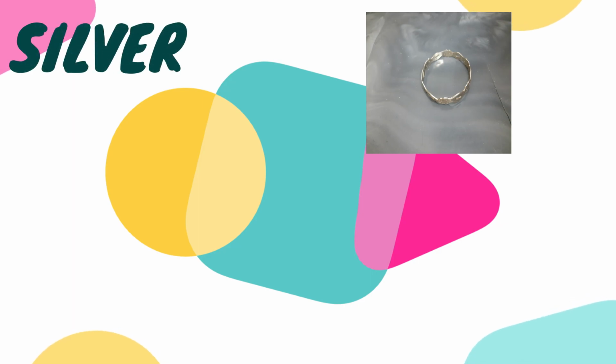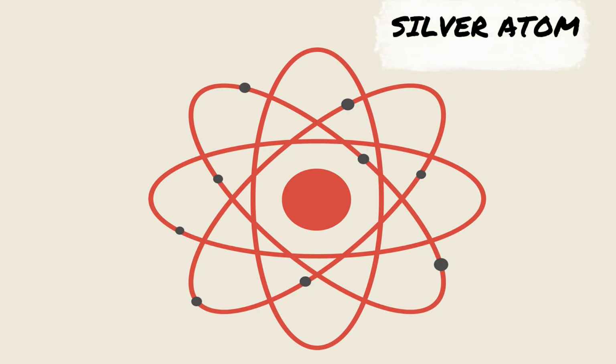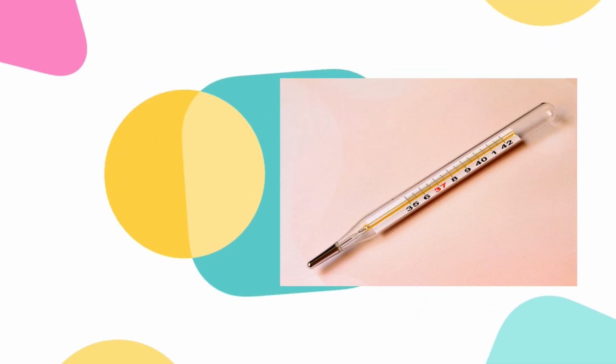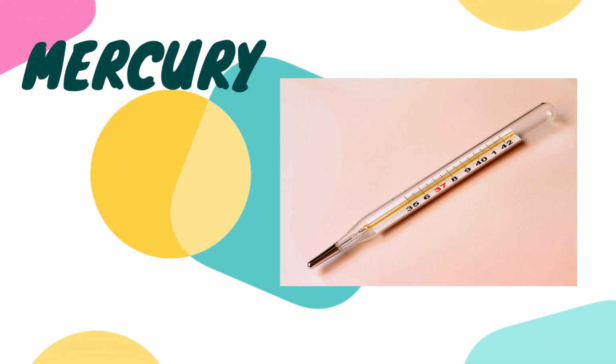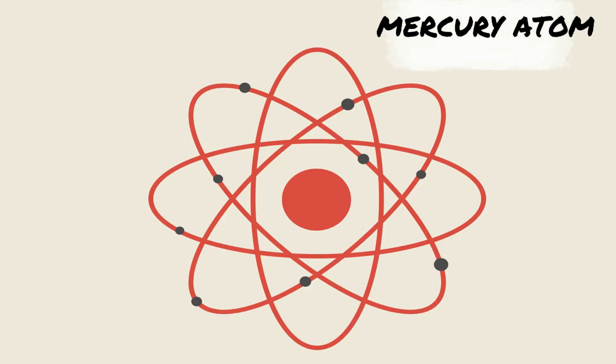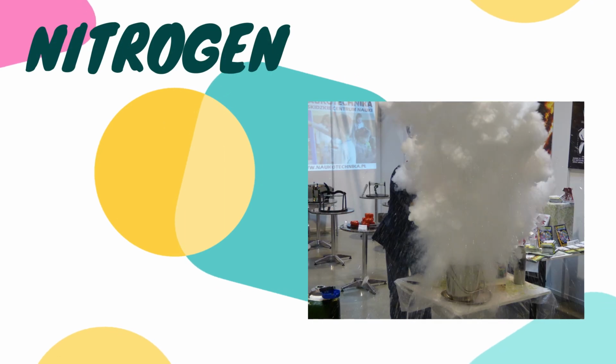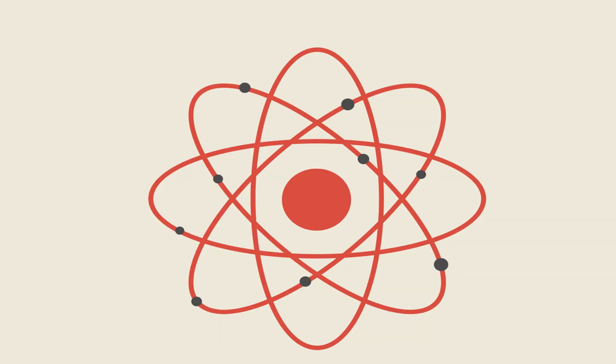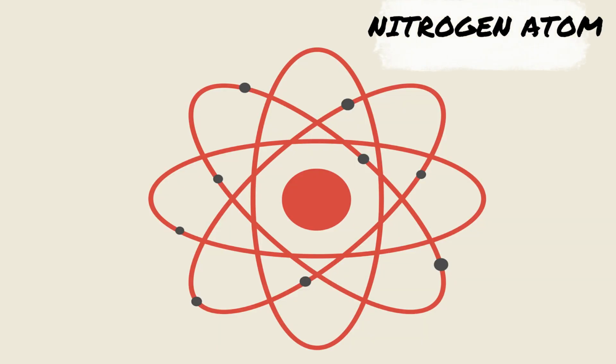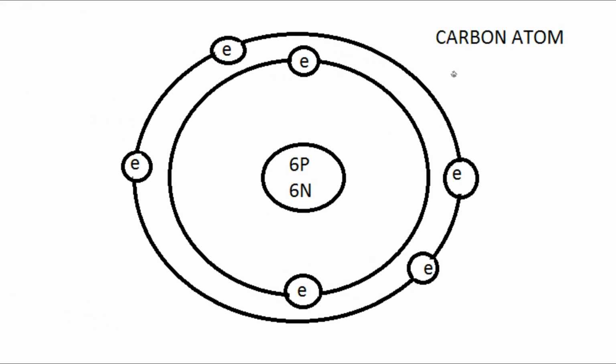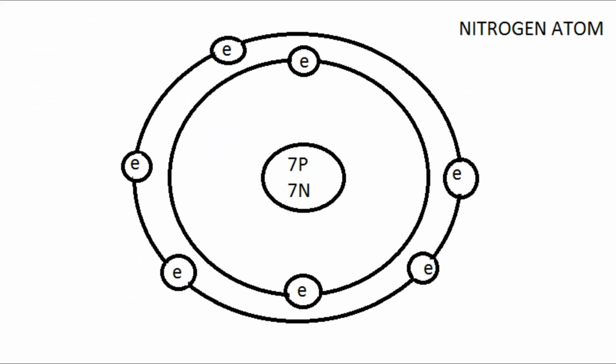Let us take one example of an element, silver. Silver, you know, is an element. It's a metal. It exists in a solid state. It's made up of silver atoms. Mercury is an element. It is a metal. It exists in a liquid state and it is made up of mercury atoms. Nitrogen is an element. It is a non-metal. It exists in a gaseous state and it is made up of nitrogen atoms. Only atoms of a particular element make it different from others.